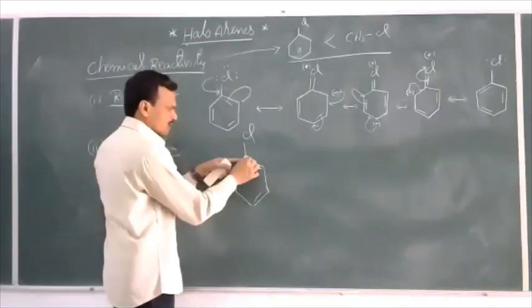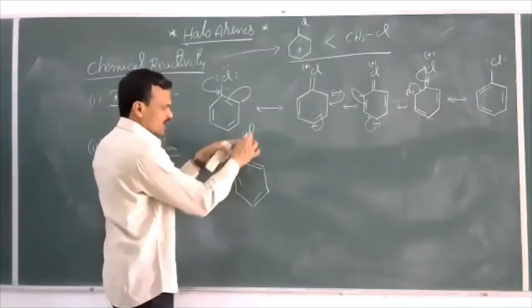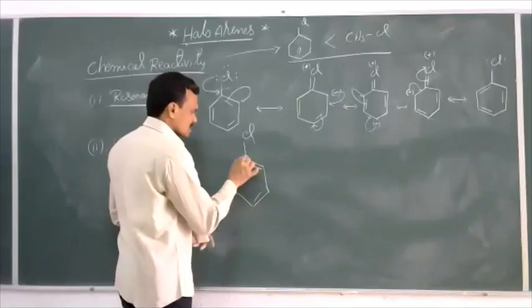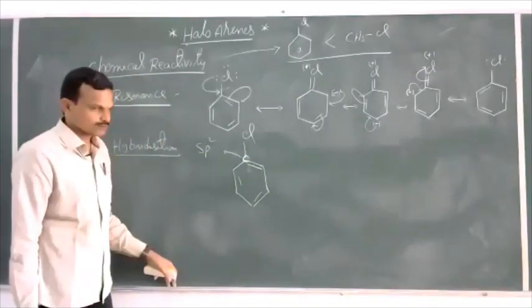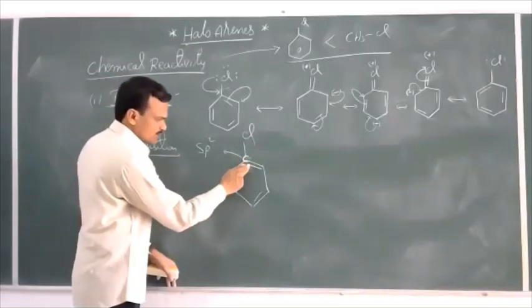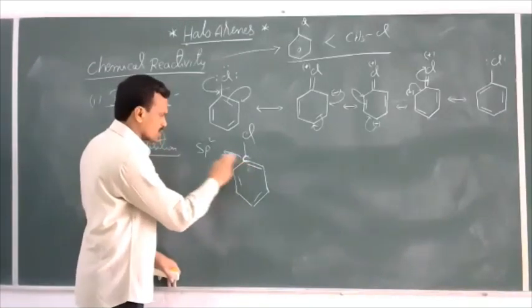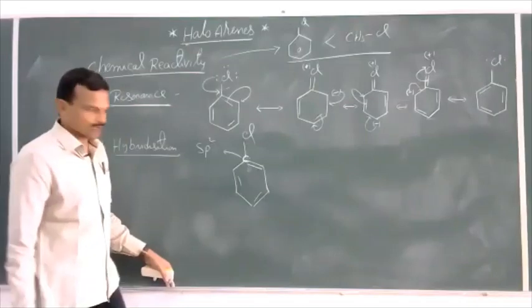The carbon atom of the aromatic ring to which the halogen is attached is an sp2 hybridized carbon atom. The carbon has 3 single bonds and 1 pi bond. If carbon has 1 pi bond, it is an sp2 hybridized carbon.